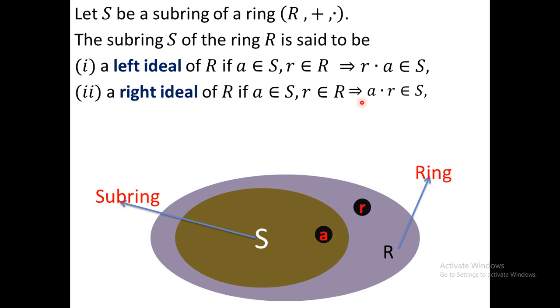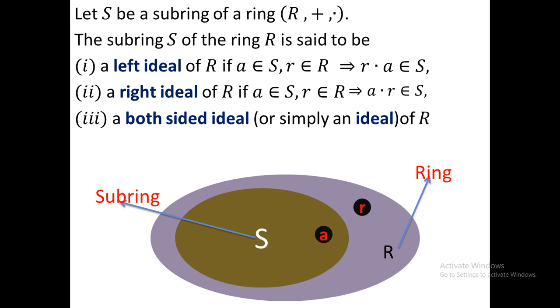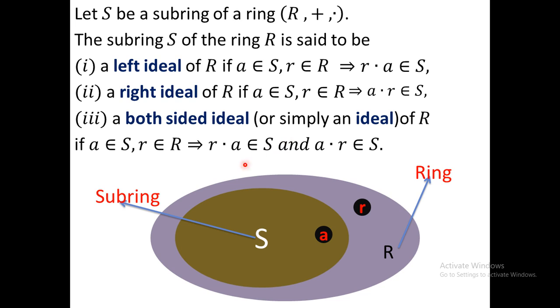Please see carefully: in the definition of a right ideal, the element of the ring is on the right-hand side, and in the definition of a left ideal, the element of the ring is on the left-hand side. So what will be the definition of ideal? A subring is called an ideal if it is a both-sided ideal, that means if it is a left ideal as well as a right ideal. So if you take two elements, a from S and r from R, then a·r and r·a must be in S. So this is called a both-sided ideal.